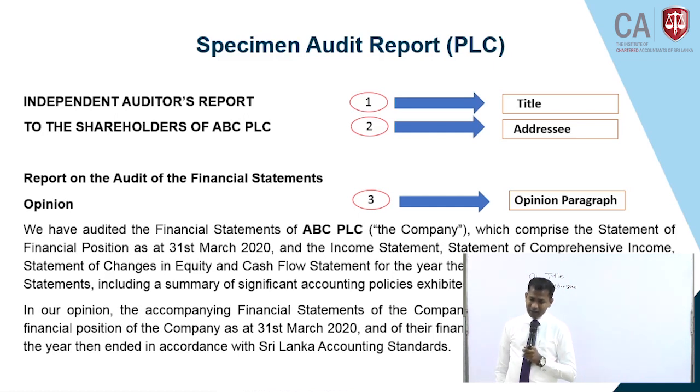Basically there are two things, what we audited and what is our conclusion. Conclusion means what? If there are no material problems, the auditor concludes that the finance statements are free from material misstatement.